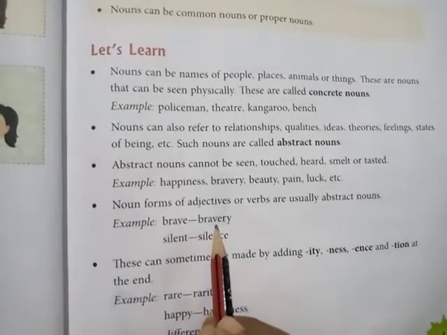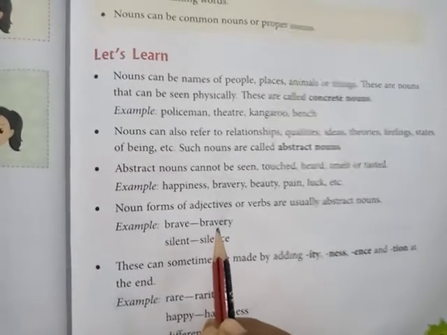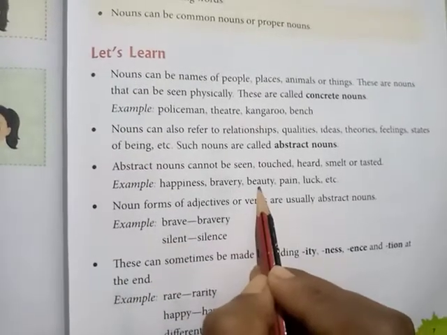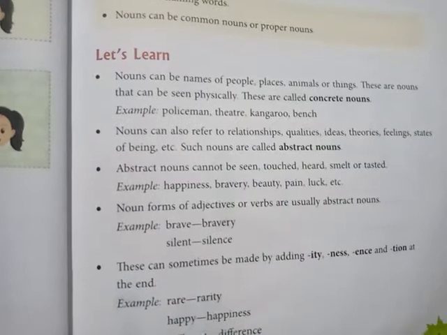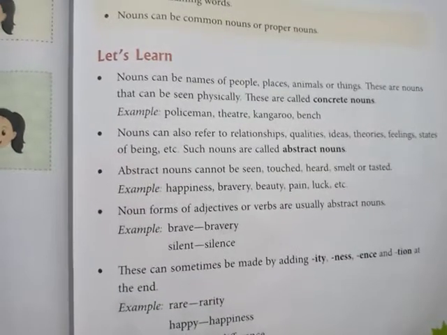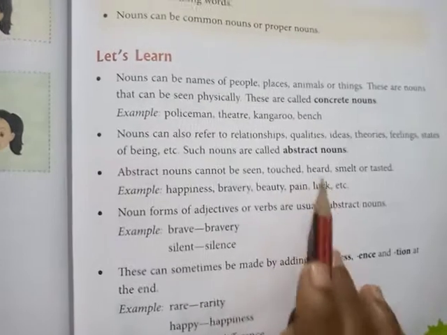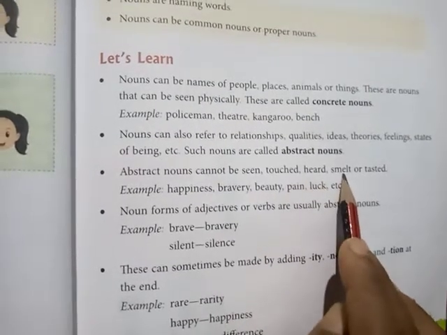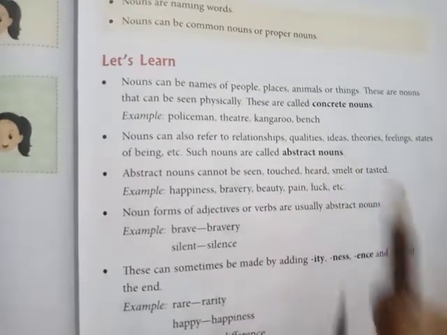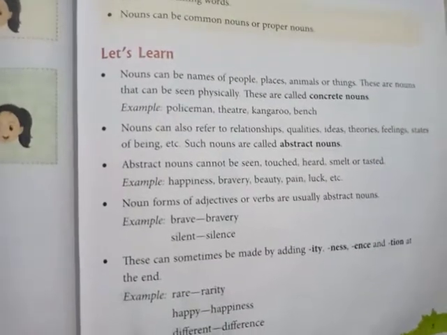Can you see the bravery? No. Can you see the beauty? No, we cannot see the beauty of nature, but we can feel. Okay, so we cannot touch, we cannot hear or smell. So this type of noun is called abstract noun. Let us do the exercise.